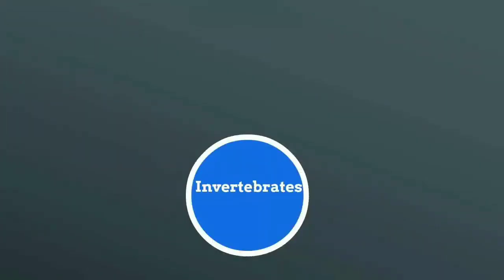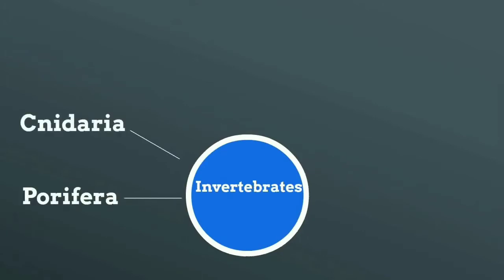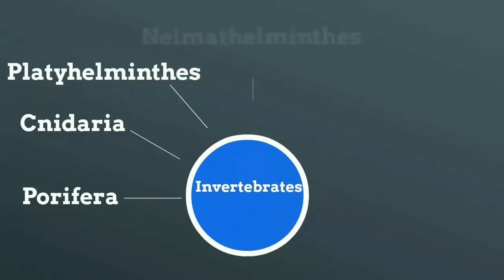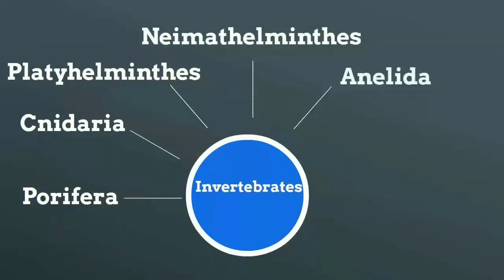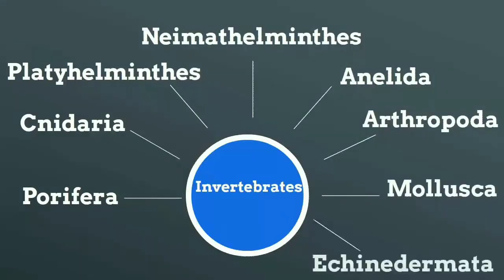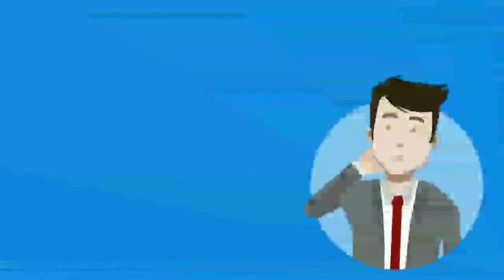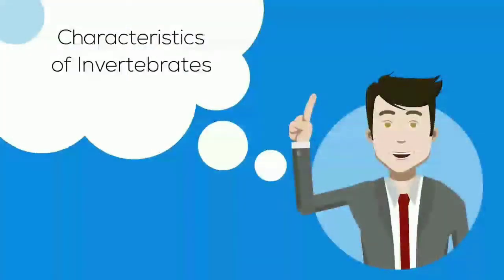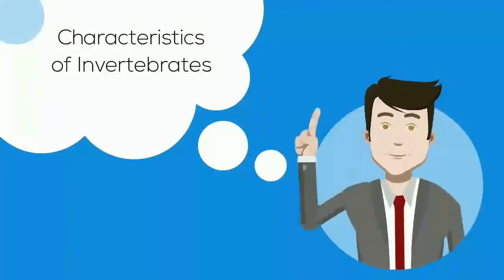In this video, I'll cover 8 phylum of invertebrates, starting with Porifera. Next we have Cnidaria, Platyhelminthes, Nemathelminthes, Annelida, Arthropoda, Mollusca, and Echinodermata. I will also give very brief characteristics of each of the phylums.